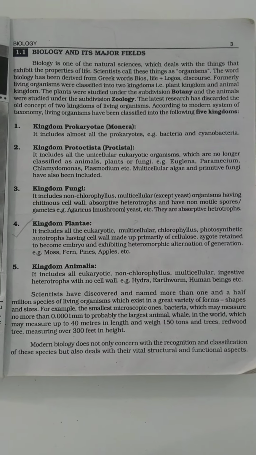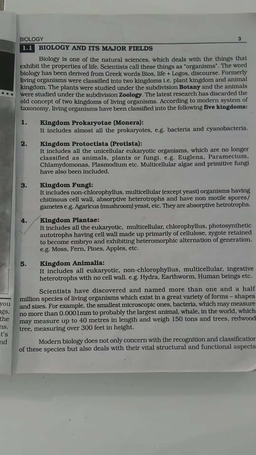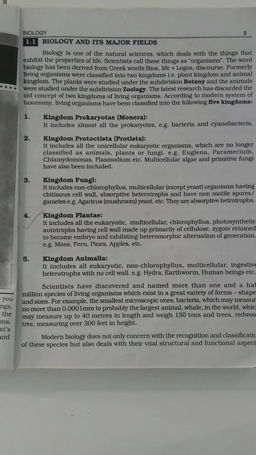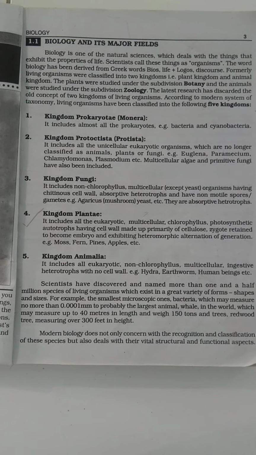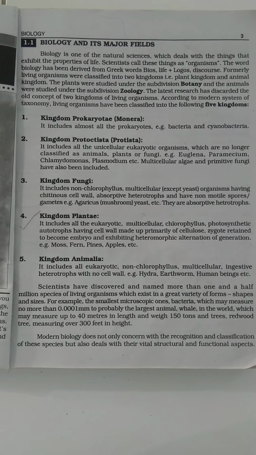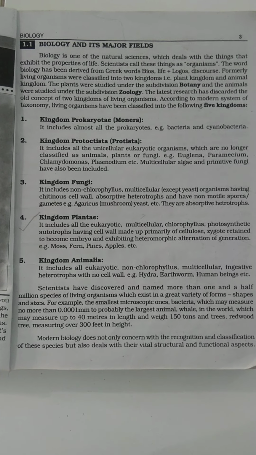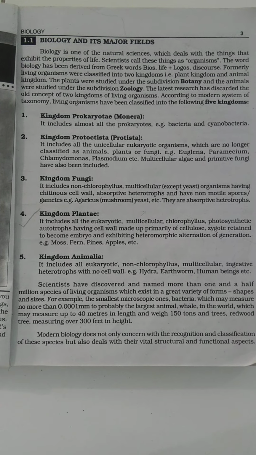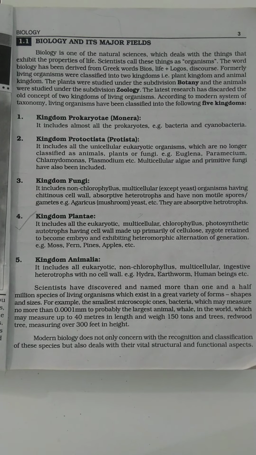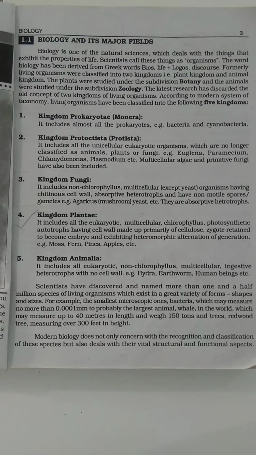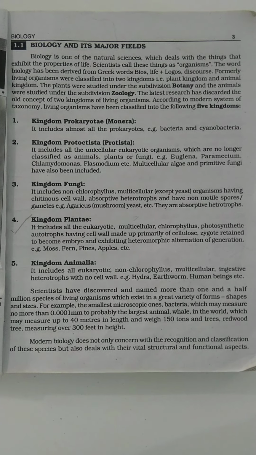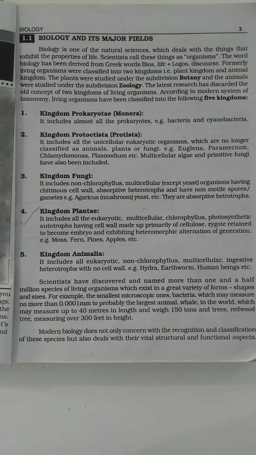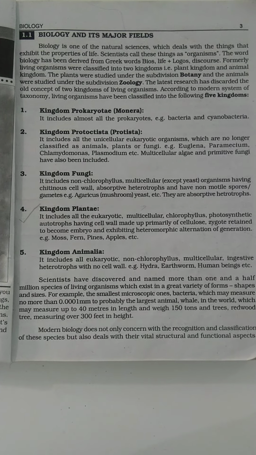These kingdoms are classified and grouped together according to the properties of organisms. The first kingdom is kingdom Prokaryota, whose old name is kingdom Monera. The second kingdom is kingdom Protista. The third kingdom is kingdom Fungi, the fourth is kingdom Plantae, and the fifth is kingdom Animalia.